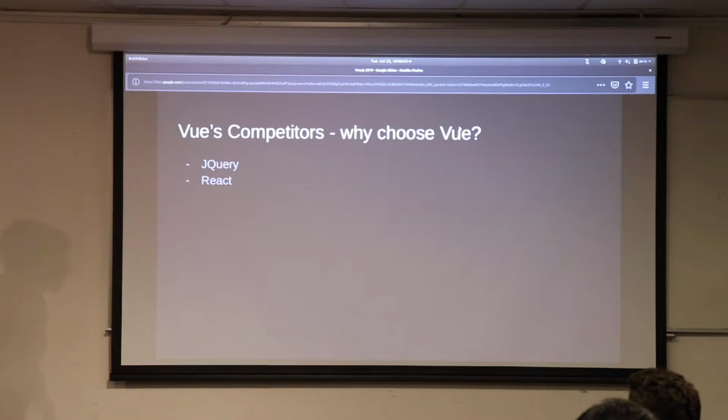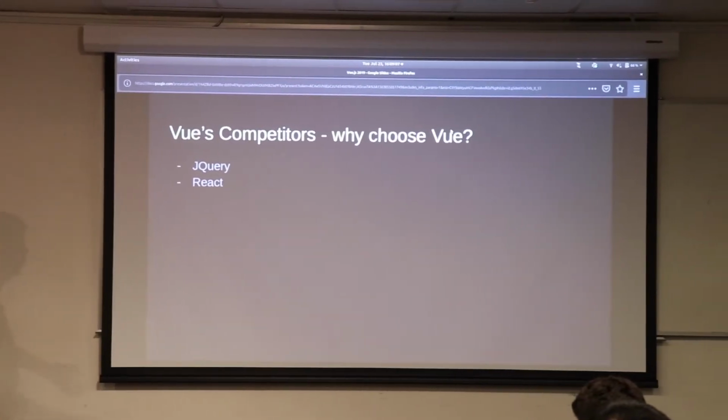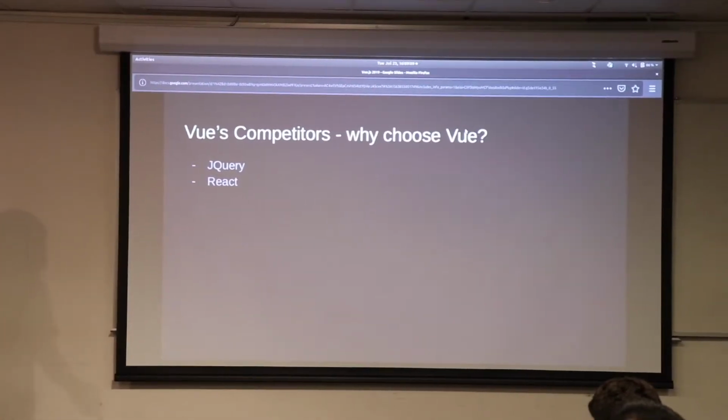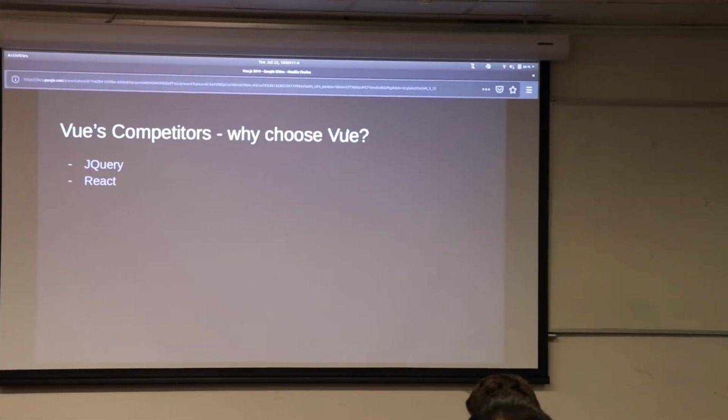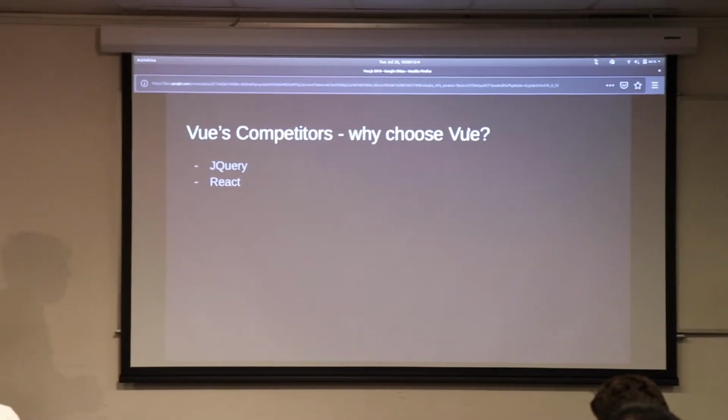So what are Vue's competitors? Obviously there's a longer list here, there's AngularJS, there's other things. I've sort of picked the two big pillars of the web programming community. jQuery, which is about 10 years old and is sort of the old style of how we would do programming, and then React, which I'm sure is what other people might say is the best HTML sort of framework around.